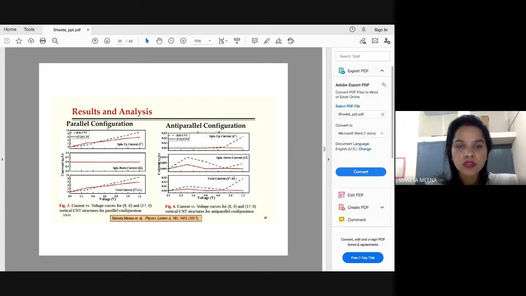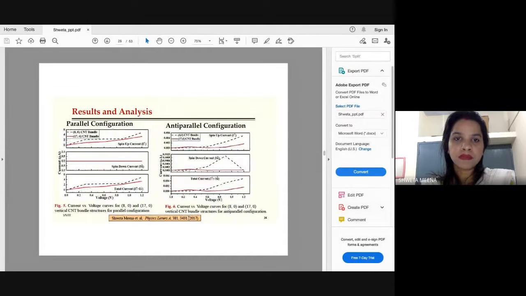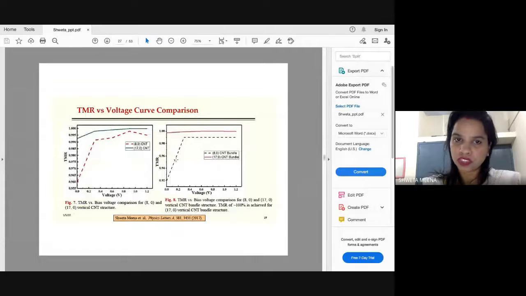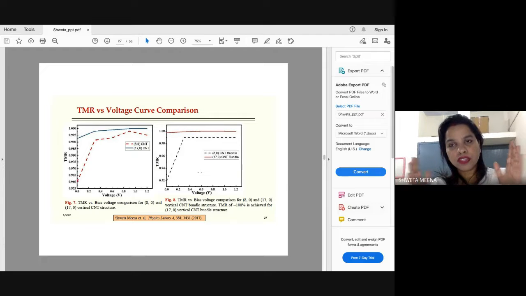Okay, so these are some of the findings from our work. These are the current versus voltage studies for all the 4 structures, 8,0, 17,0, and these are for the bundles. And these are the TMR versus voltage comparison. So what we see here is, this is for bundle and this is for the single layers. So what we could conclude from this work is, when you increase the diameter